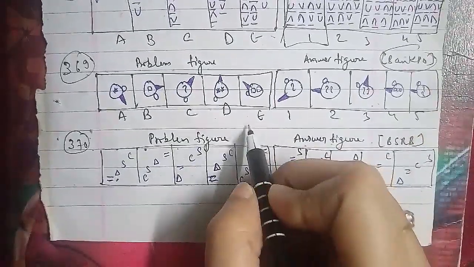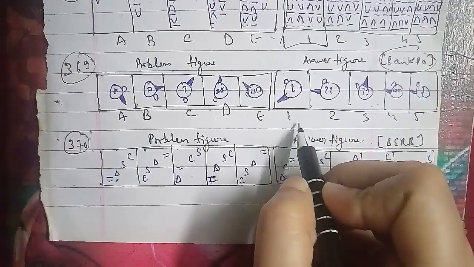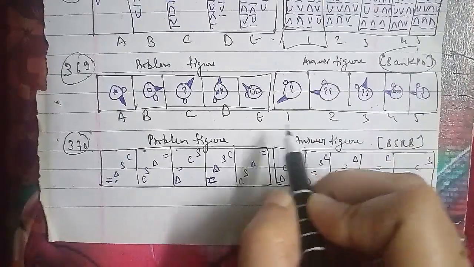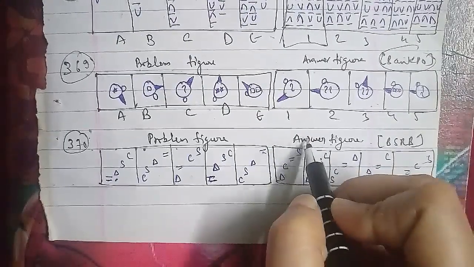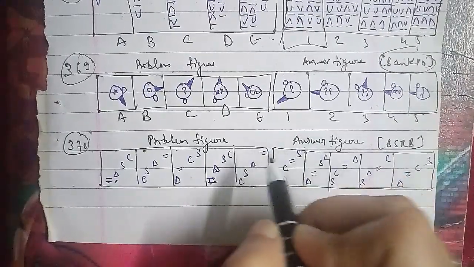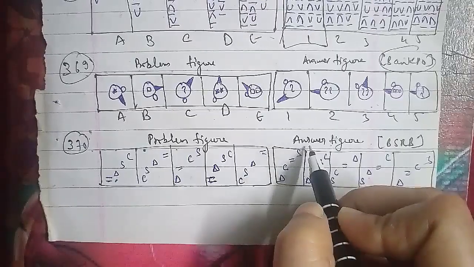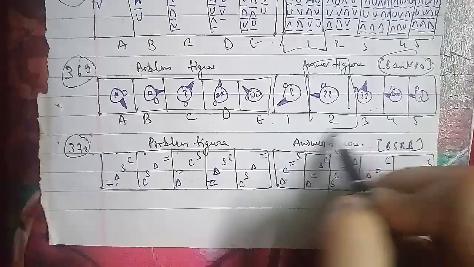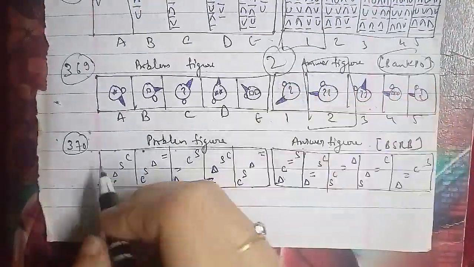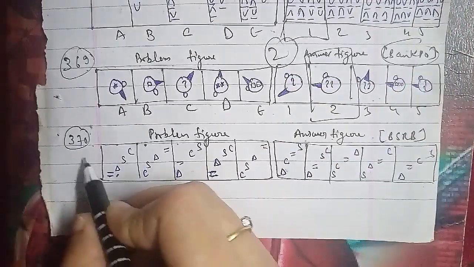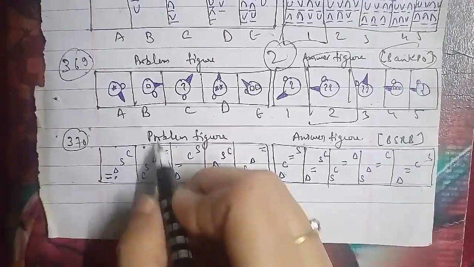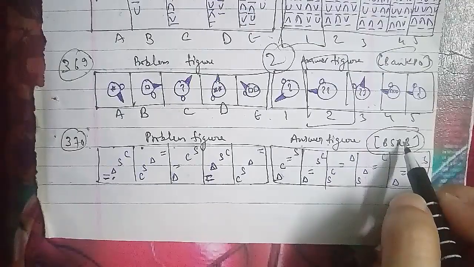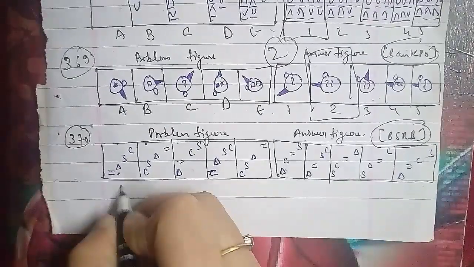Let's go ahead with another one, that is the 370th question of the session. These were the problem figures and these were the answer figures, which has been asked in the BSRB question paper as well. Figure A has S, C, triangle and equal; B figure has S, C, triangle and equal; C figure has triangle, equal and C and S; then of course the D figure has equal, triangle, S and C; then of course the E figure has S, C, triangle and equal here. So these were the answer figures that are named as 1, 2, 3, 4, 5 respectively.